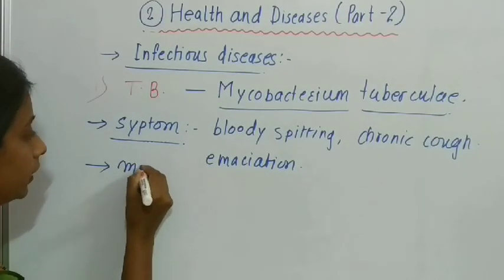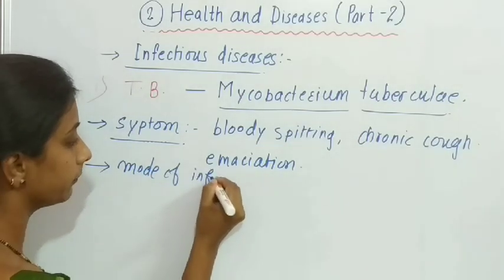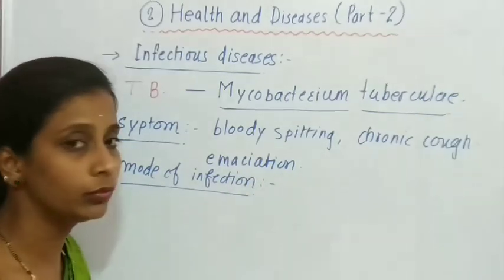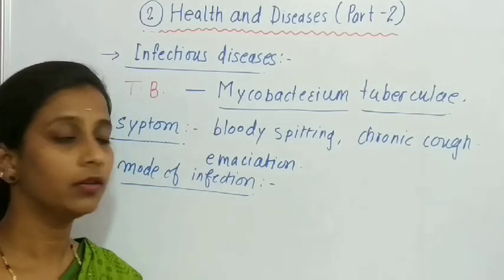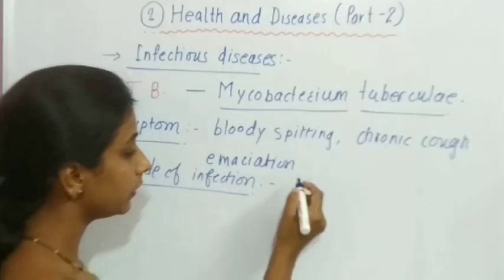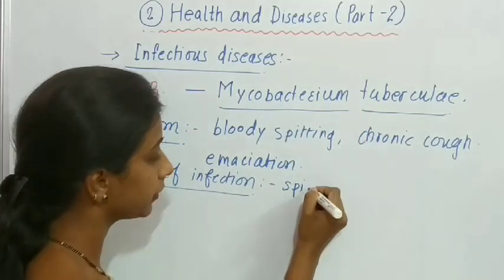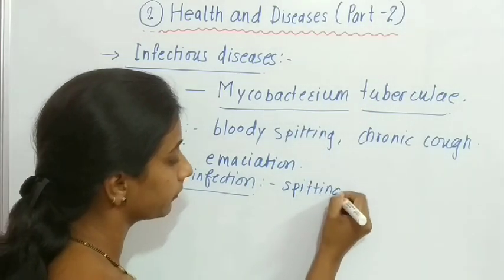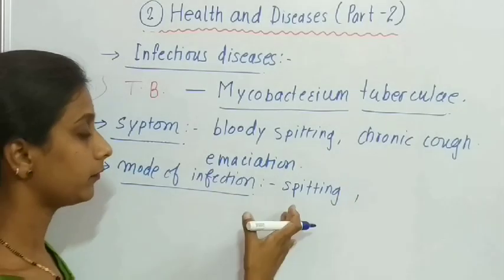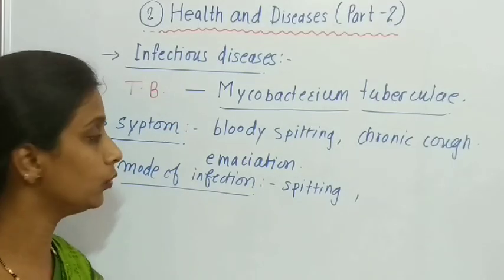Now the mode of infection of this disease. Students, how is this disease spread? As the person has spitting, the pathogens are transferred by the spitting of the infected person from one person to another.